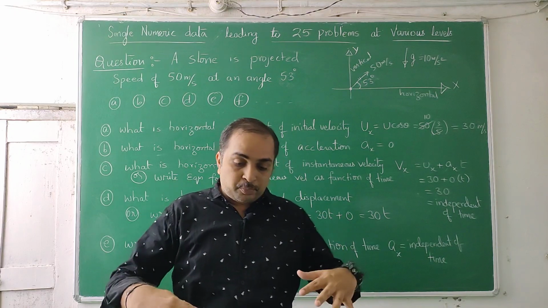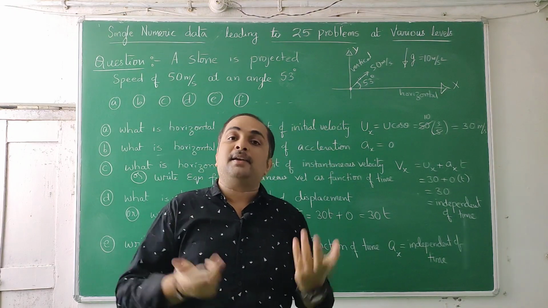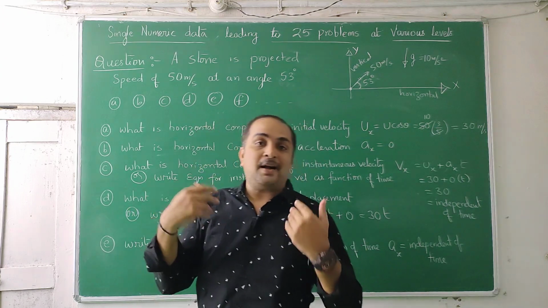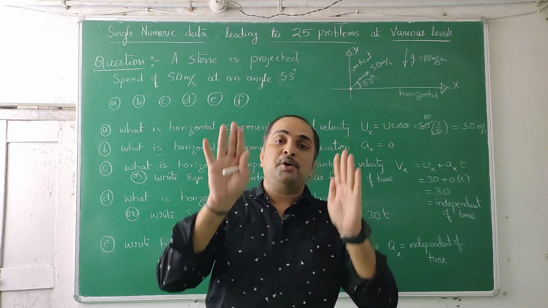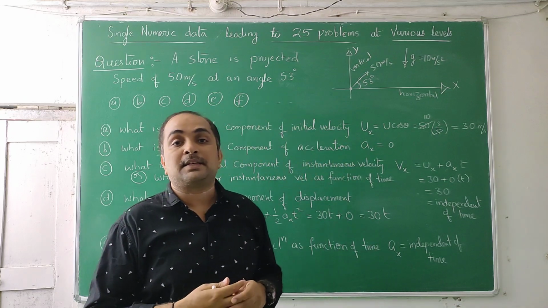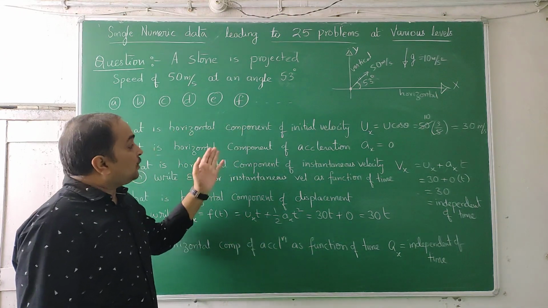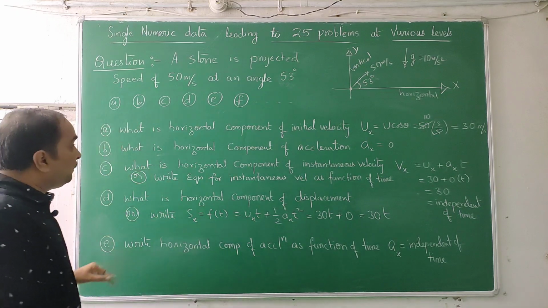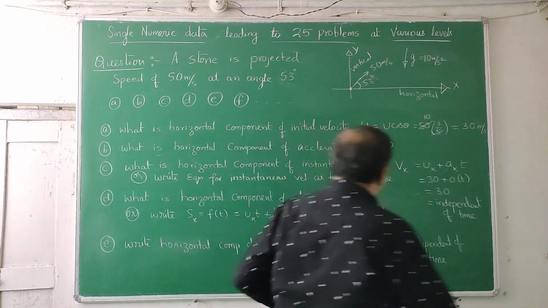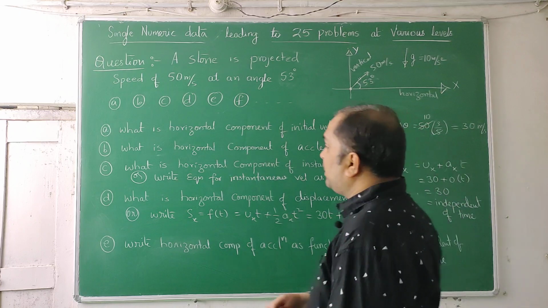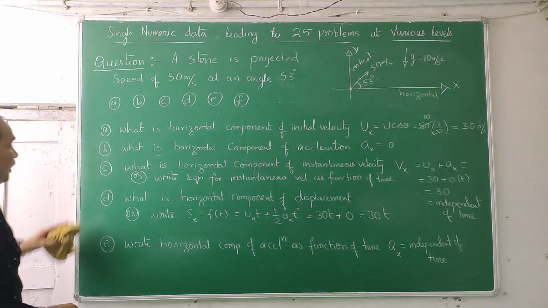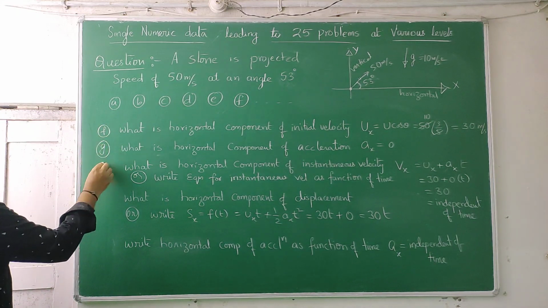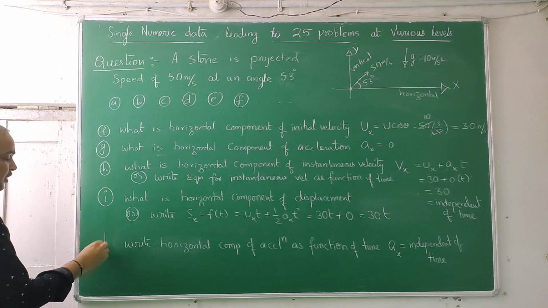Acceleration due to gravity, which is because of the pull of the earth, doesn't depend on time. Whether we were born or not, in future, in past, in present, always the gravity of earth will be 9.8 meters per second square vertically down, and it is time independent. So whether it is the horizontal component of acceleration or the vertical component of acceleration in future, both come the same. So we have found out A, B, C, D, E like this. Similarly, I am going to find now A, B, C, D, E, which I will convert into F, G, H, I, J.